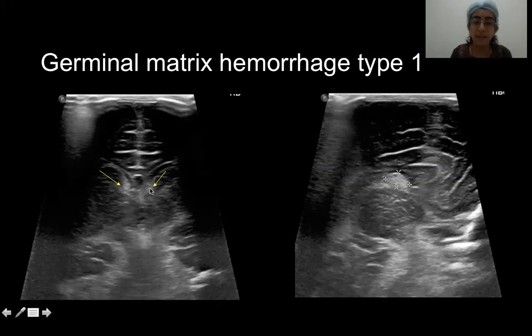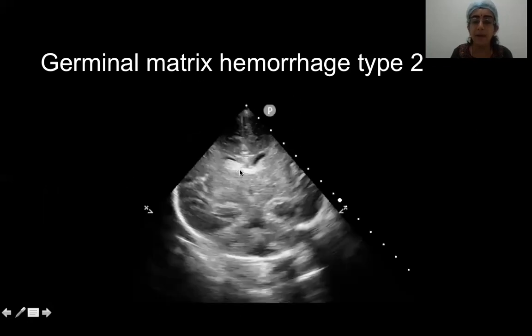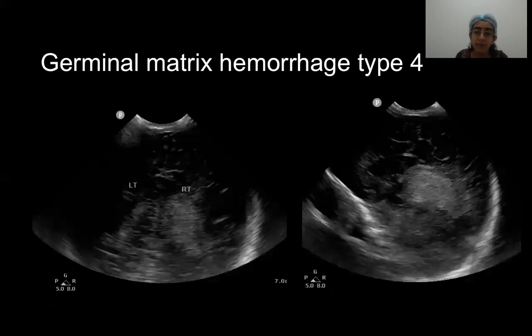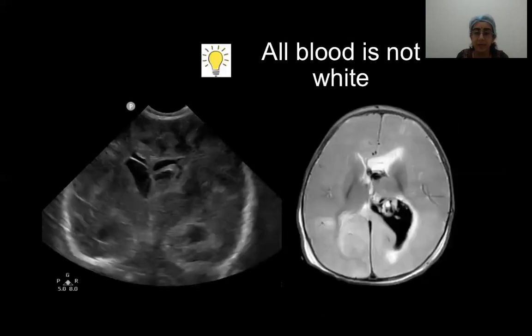So here we have mild germinal matrix hemorrhage, and there is really not much mass effect or dilatation of the fourth ventricle. This is slightly more severe with grade 2 germinal matrix hemorrhage. Then type 3, in which the lateral ventricles are grossly dilated with hemorrhage at the caudothalamic groove. And in type 4 germinal matrix hemorrhage, it has extended into the adjacent brain parenchyma. We can see all hemorrhage is echogenic. It looks very white. So this is extended into the adjacent brain parenchyma. So we have germinal matrix hemorrhage, that is intraventricular hemorrhage with adjacent intraparenchymal hemorrhage, which is bright.